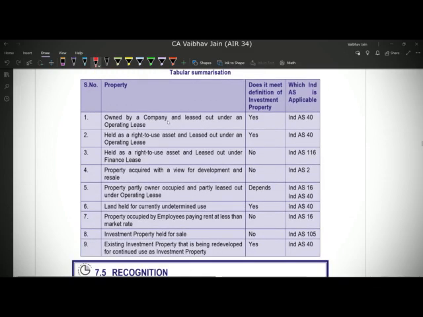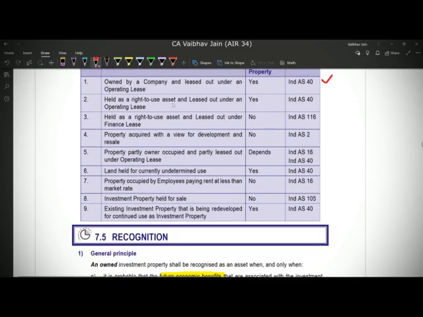Now this is summarizing all the points we have discussed above, so I will go through them. If a property is owned by a company and leased out under an operating lease and not a financial lease, it is definitely IP. IP means investment property. Held as ROU asset and leased out under operating lease, yes. Held as ROU asset, and if it is a financial lease, then it will not be investment property, it will come under Ind AS 16.